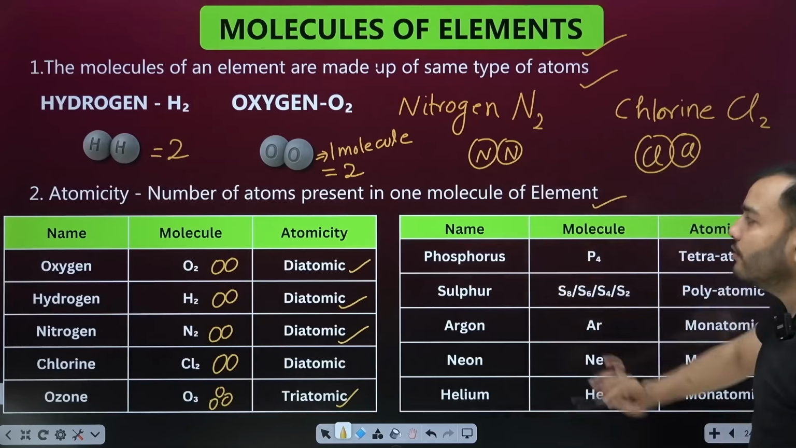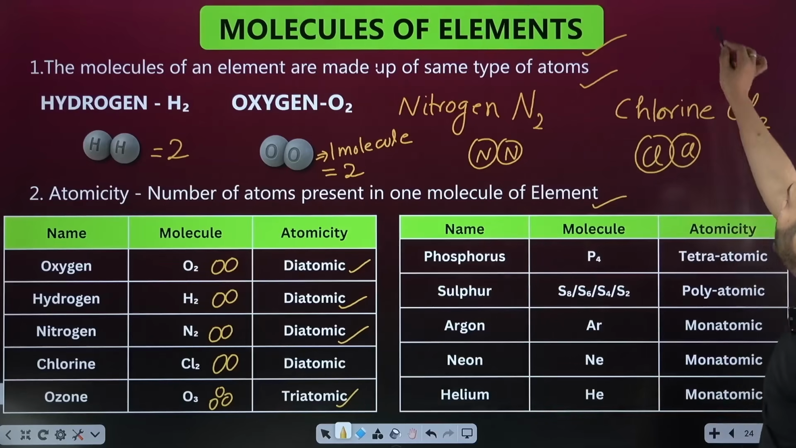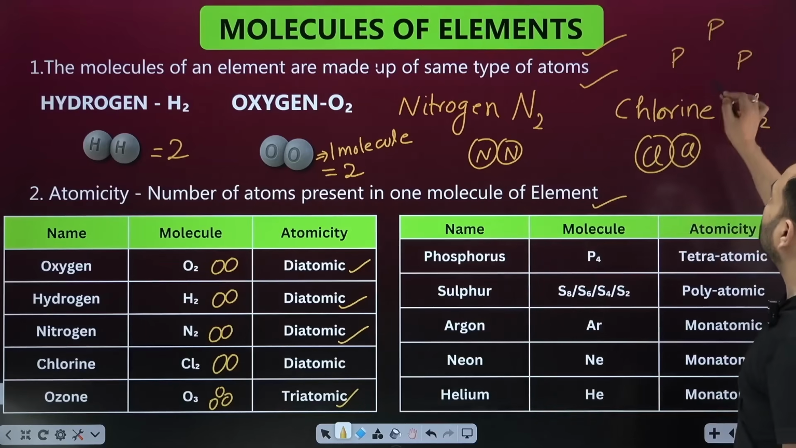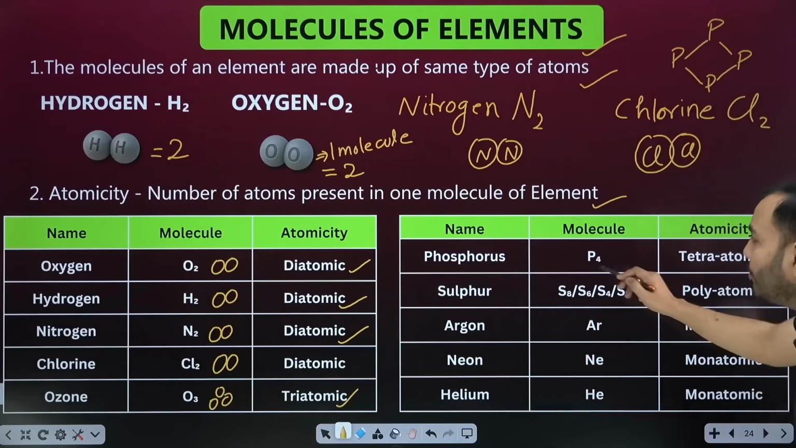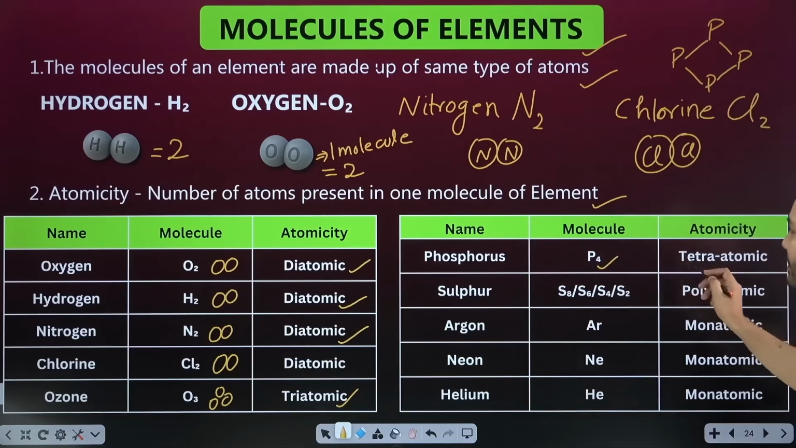For example, phosphorus. Phosphorus exists as P4. P4, it goes like this, 1, 2, 3, 4. This is phosphorus's molecule, like a kite. So P4, what is this? Tetra. Tetra means 4. Tetraatomic.